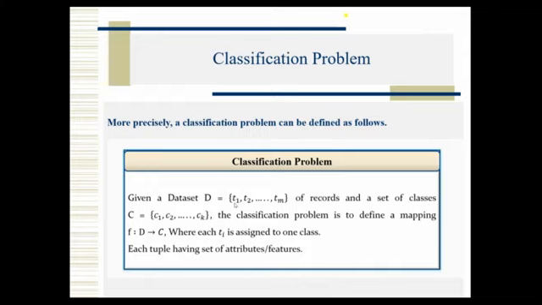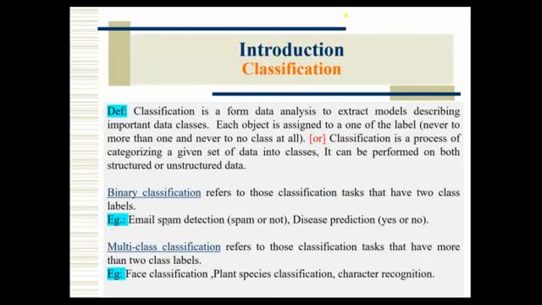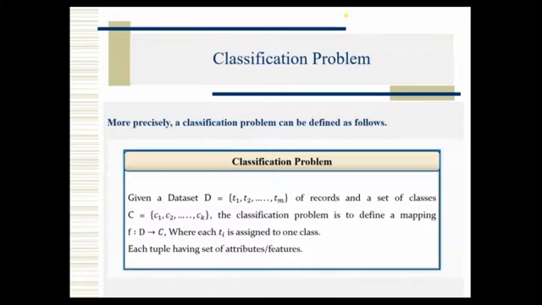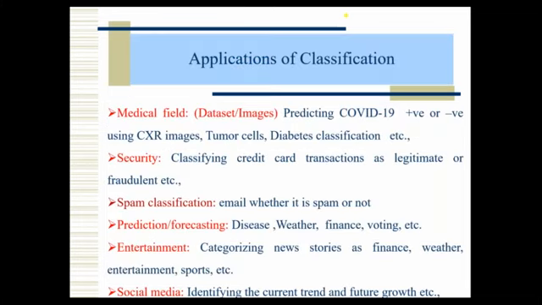So finally, the classification problem is a function from D to C, where D is nothing but a set of tuples, that means a set of records, and each record is assigned to one class label that is available in the capital C. So I am assuming C1, C2, Ck. Binary classification means capital C has only C1, C2. When you go for multi-class classification, we have more than two, maybe C1, C2, C3, C4, etc. That depends on the application. So that is the classification problem. It's like a function mapping from the data set to some class label. For each tuple we have to assign some output or class label.